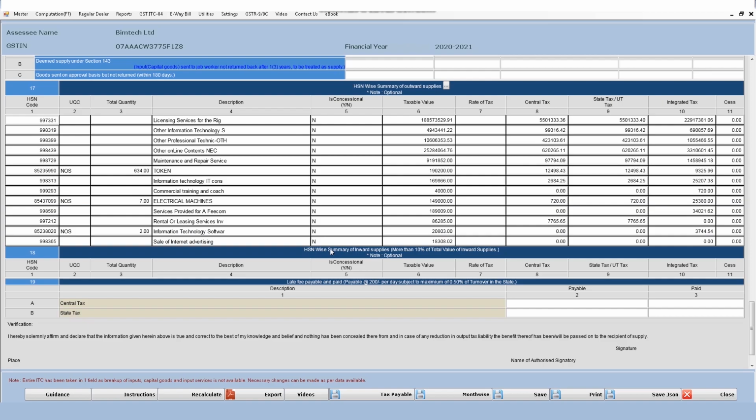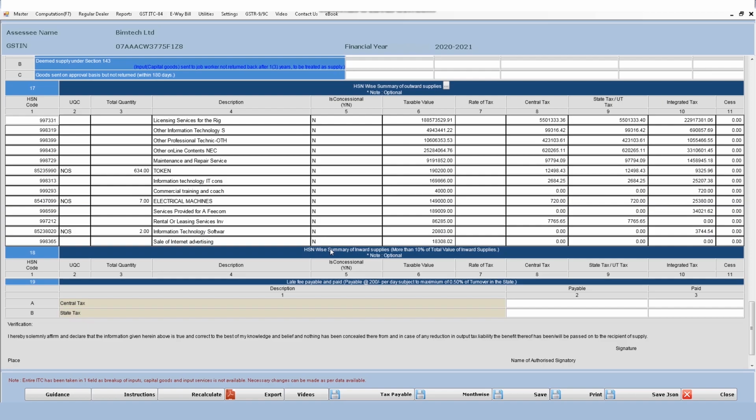And in case of table number 18, you have to mention the inward supplies which in value independently account for 10% or more of the total value of inward supplies.